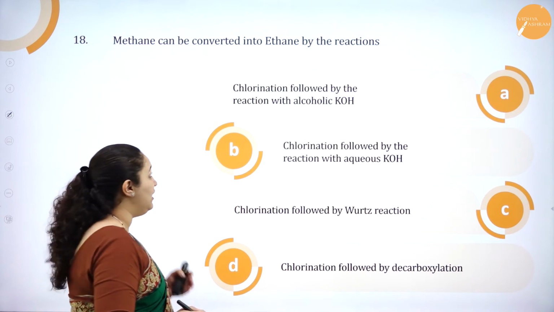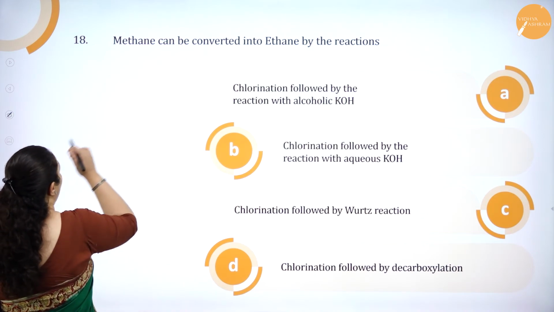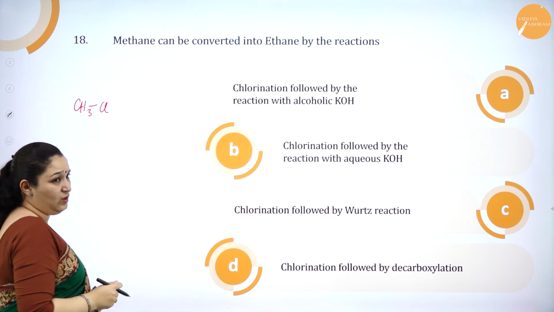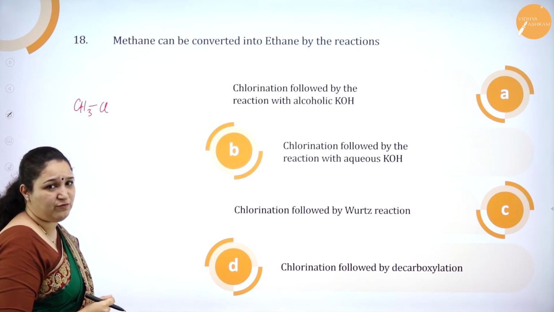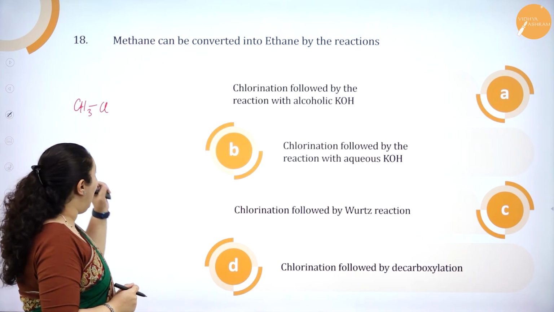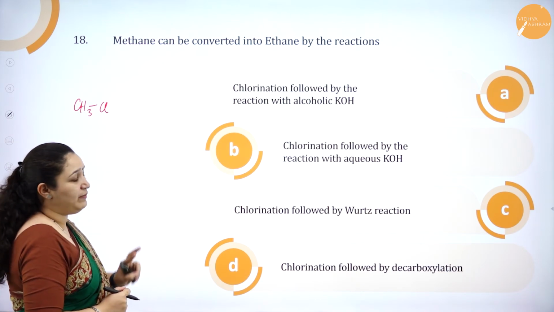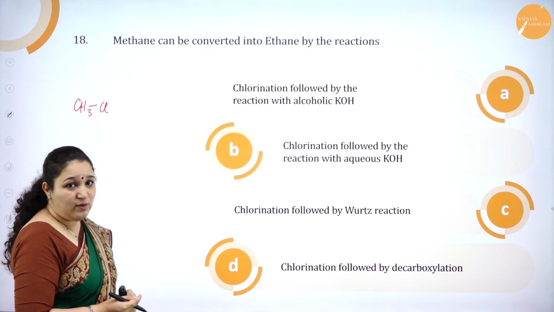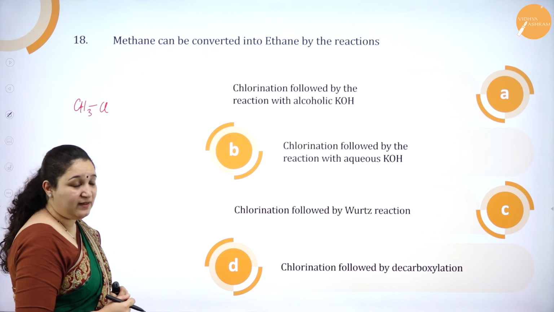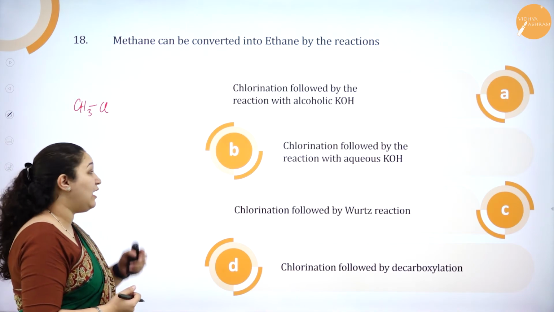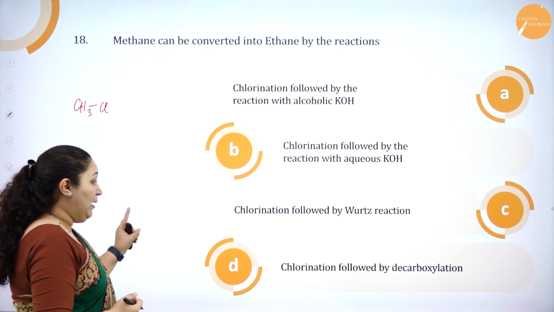See, first of all, if we do chlorination of methane, I'll get CH3Cl. Okay, that is only one substitution. So after this, which treatment I have to give to get ethane? With alcoholic KOH, I will not get ethane. With aqueous KOH, substitution will happen. Again, I will not get ethane.